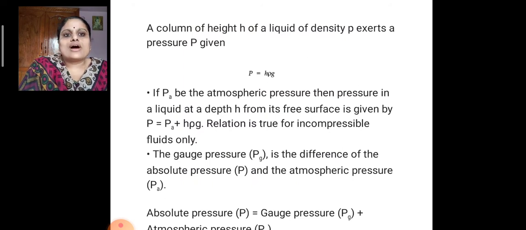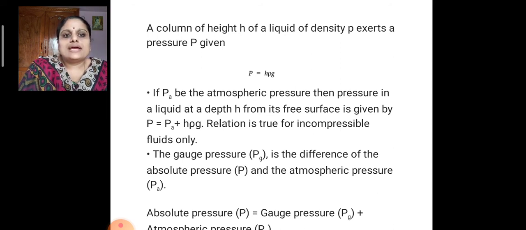A column of height h of a liquid of density rho exerts a pressure P given by P equals h rho g, where g is the acceleration due to gravity.